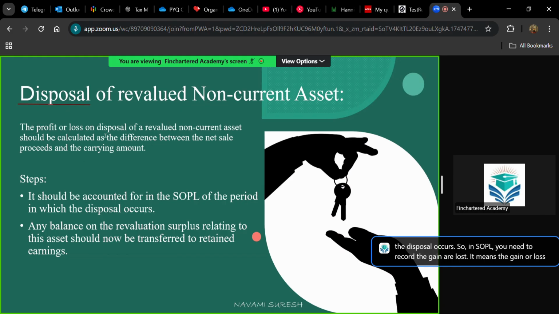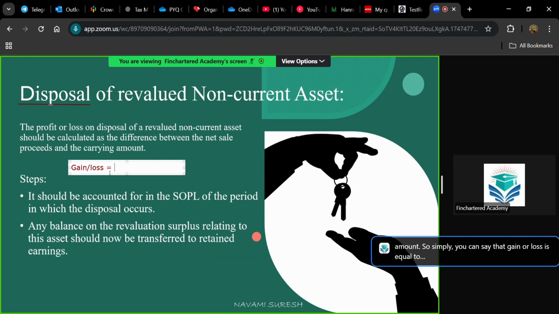Here, profit or loss on disposal of a revalued asset should be calculated as the difference between net sale proceeds and carrying amount. So simply you can say that gain or loss is equal to sales proceeds minus carrying amount as on that date. This gain or loss should be calculated whenever there is a disposal, and it is recorded in the SOPL.